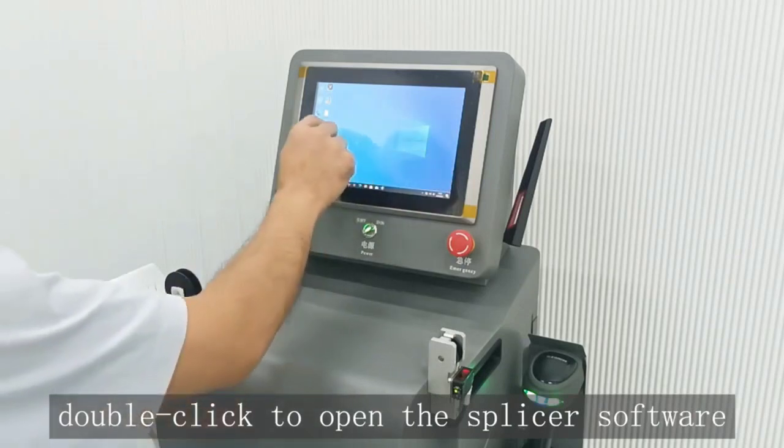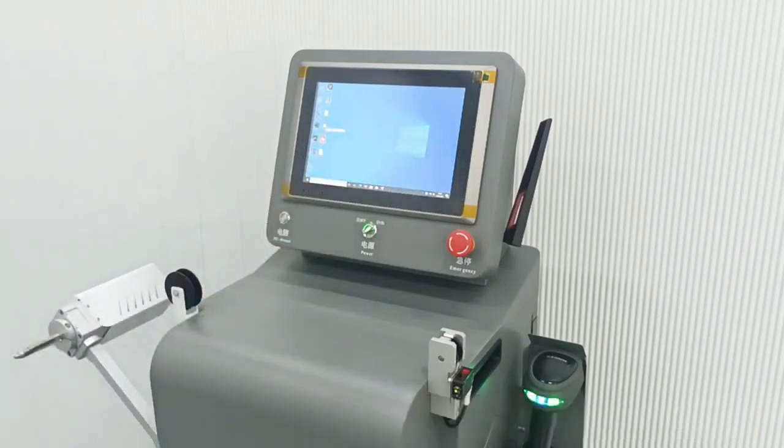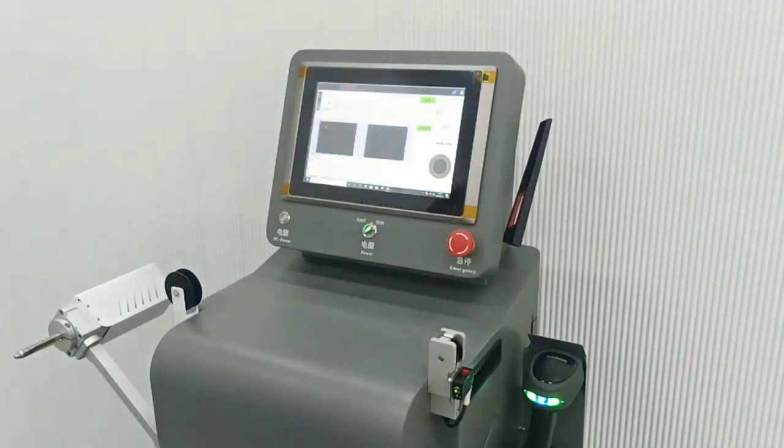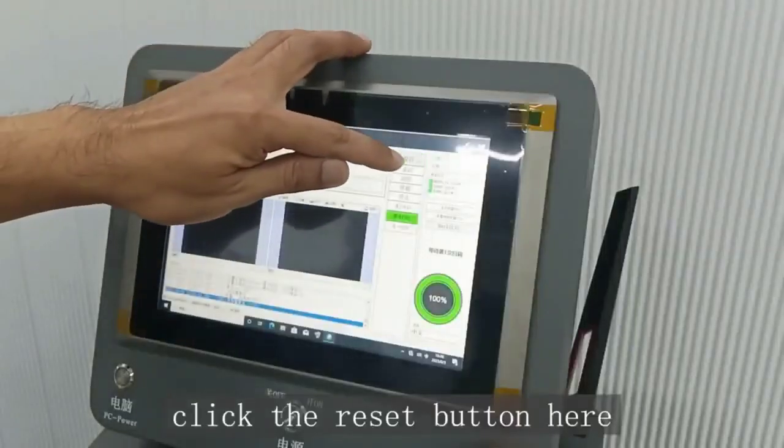Double-click to open the Splicer software. Click the Reset button here.